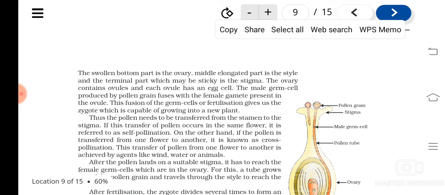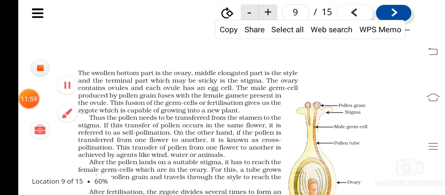I have already explained to you where the pollen grains are formed. Inside the anther, isn't it? Inside the anther it is produced. So from the anther the pollen grain has to reach the stigma. Okay, so this process is known as pollination.